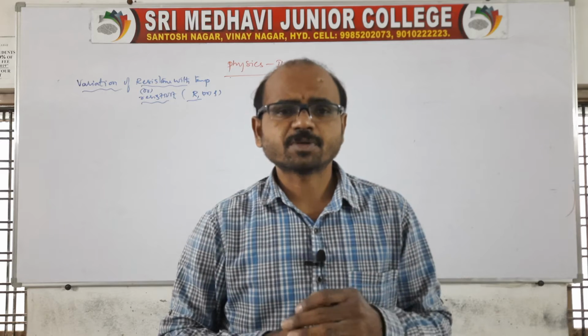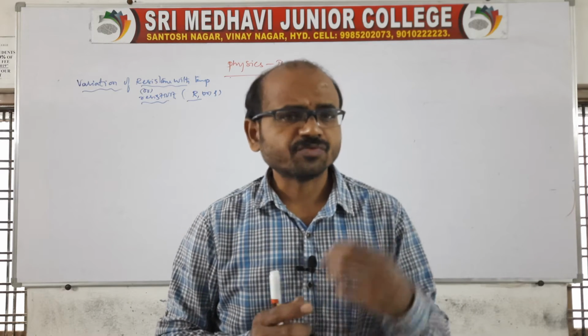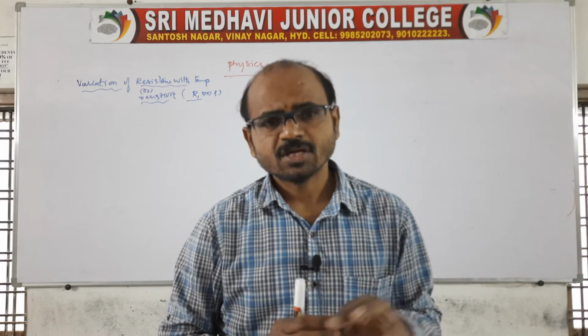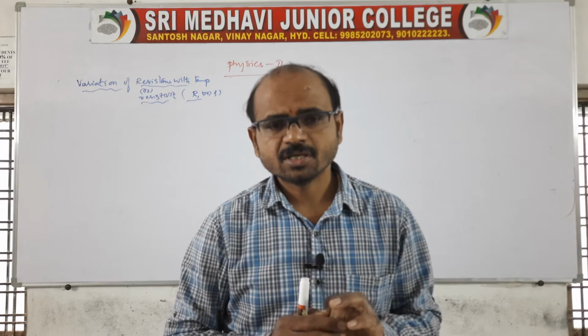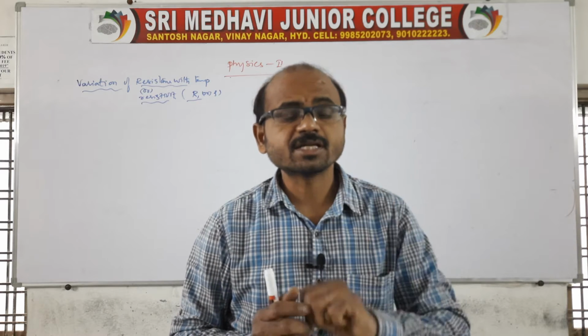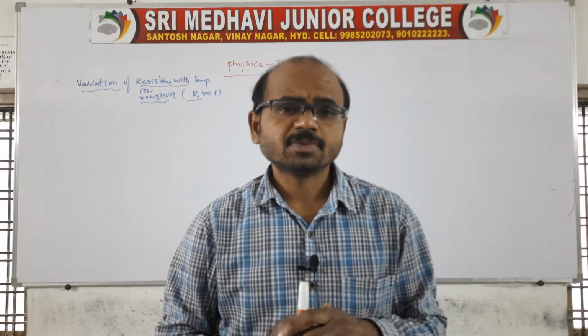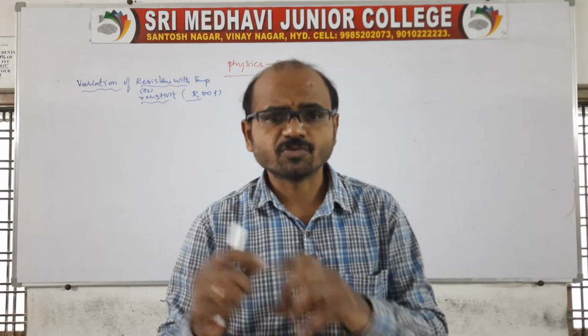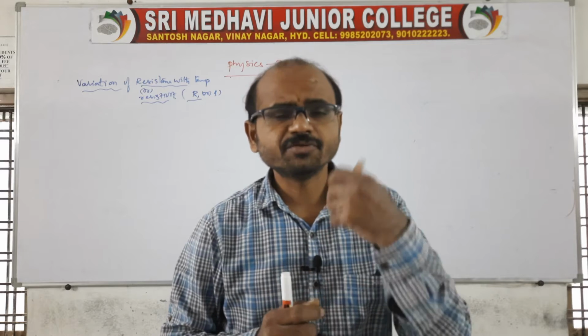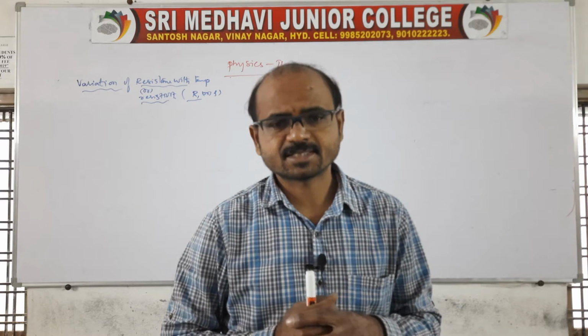Suppose we have three experiments: the Wheatstone bridge, the meter bridge, and the potentiometer in this chapter. In these we are using resistors.